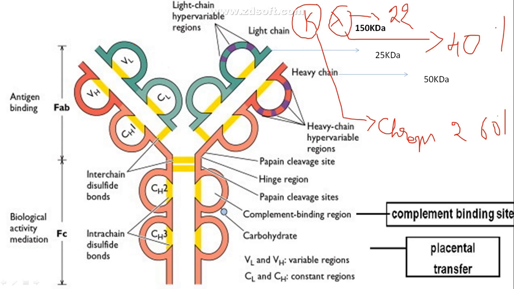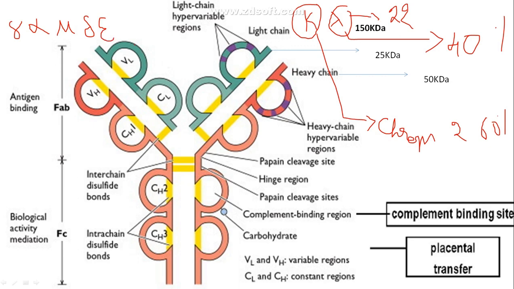Now what are the different types of heavy chain? There are 5 different types of heavy chain. The heavy chain consists of a constant region, as we said. They are written in Greek letters. For example, this is gamma, this is alpha, we have mu, we have delta, and we have epsilon.